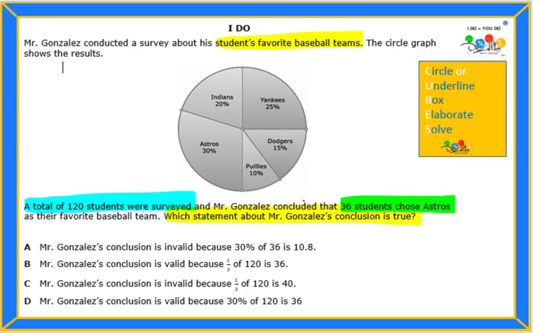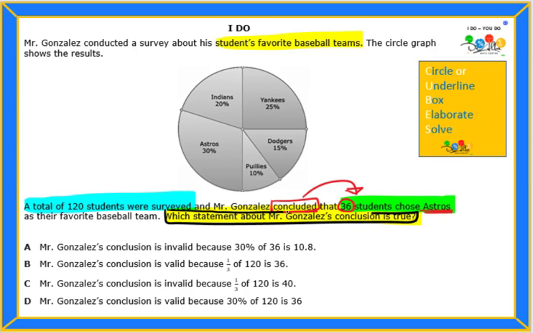So his conclusion is that there are 36 students that chose Astros. And we're going to see which of the statements that they give us is true about his conclusion. So now let's take a look at what we have.